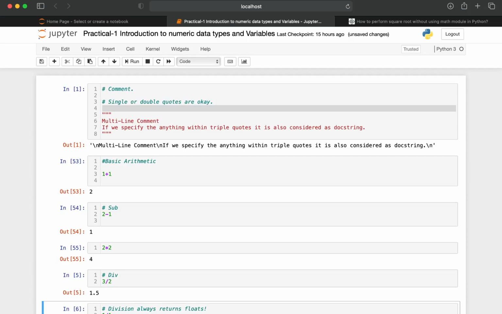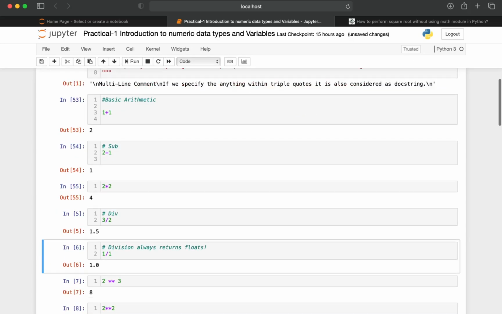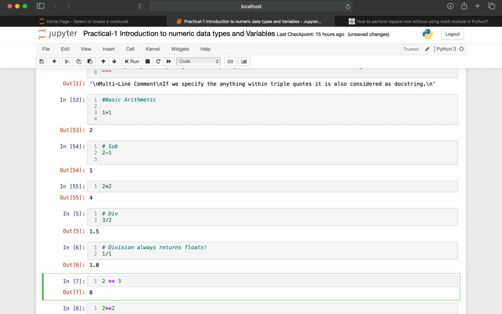And in order to perform exponentiation operations, for example to find the cube of a value or the square of a value: if you want to find the value of 2 cube, we have to write 2 star star 3. That gives us the value of 2 cube, that is 8.